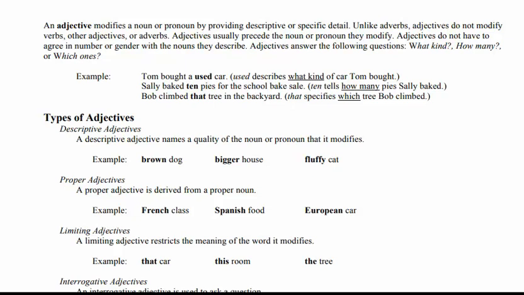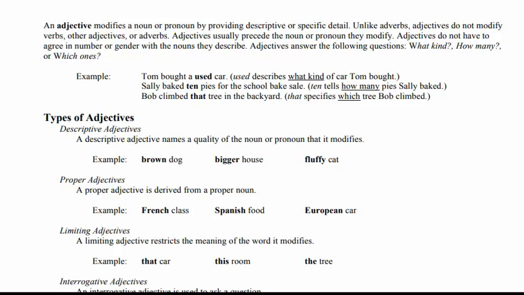So French class is something different from the other, Spanish food is something different from the other, and a European car is something different from other cars. So these are proper nouns, and for the proper noun there are proper adjectives, right?